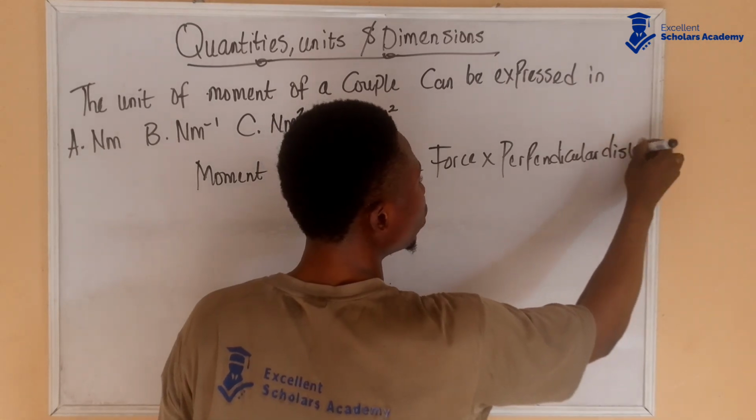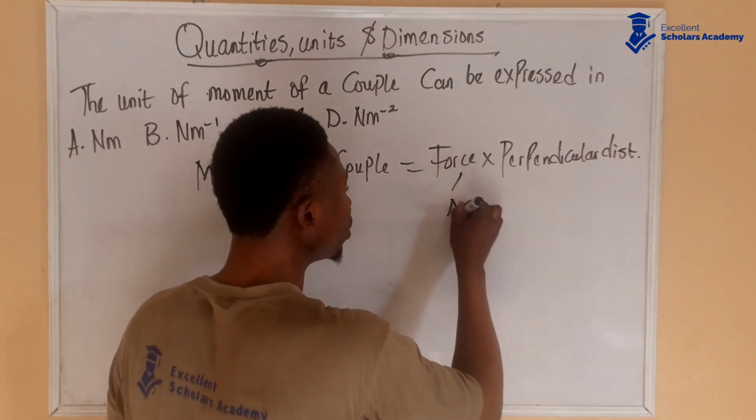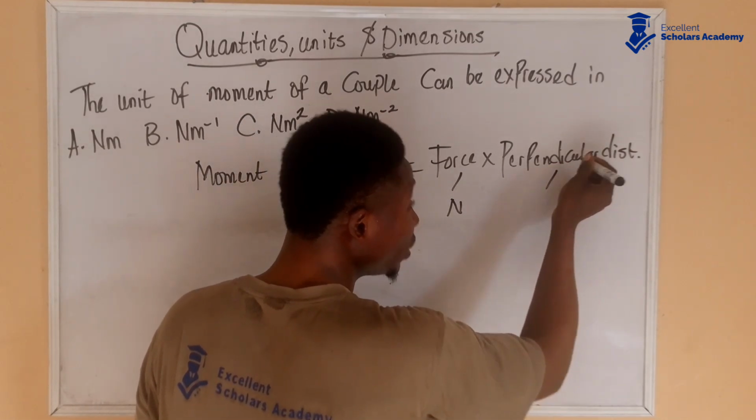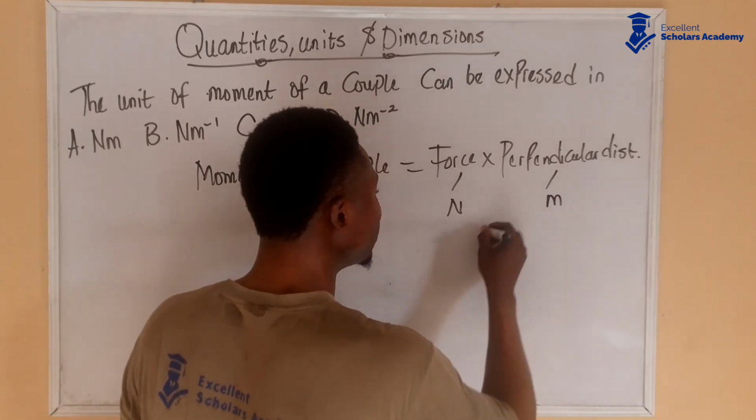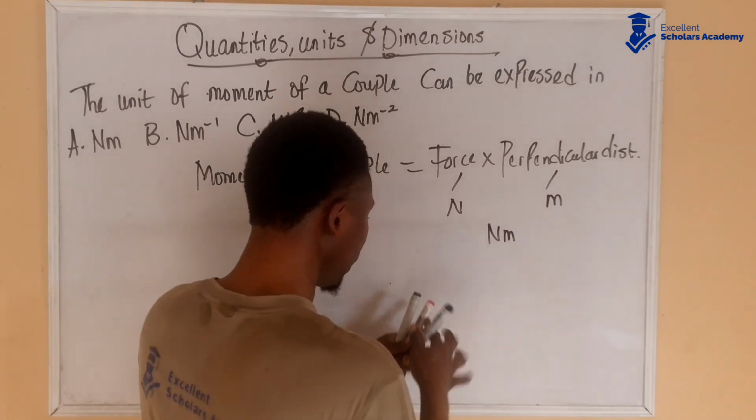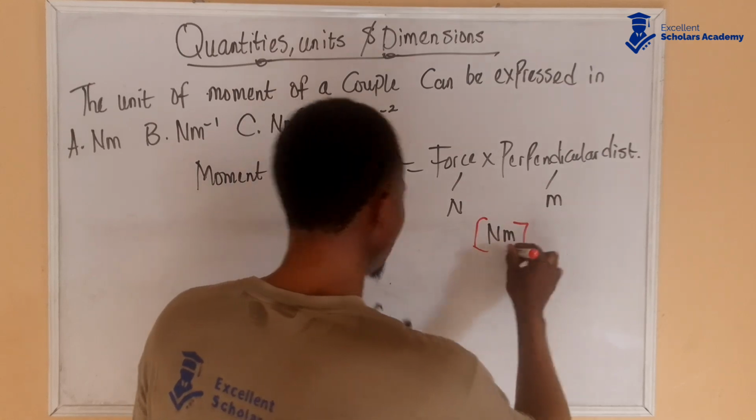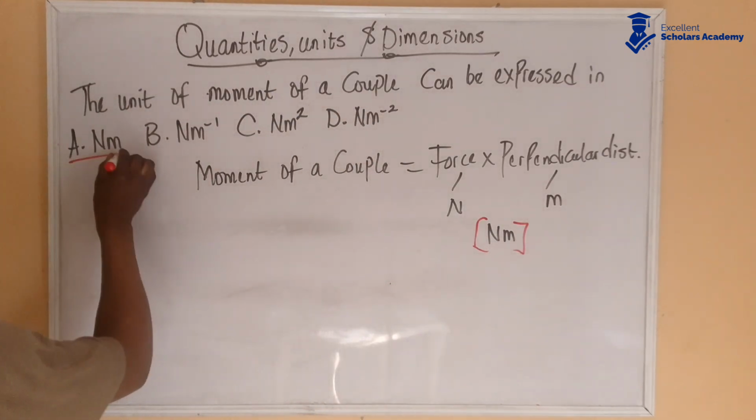Force times perpendicular distance. Now, force is measured in Newton, perpendicular distance is measured in meter. So Newton times meter gives us Newton meter, right? So the unit for moment of a couple is Newton meter, and that will be option A.